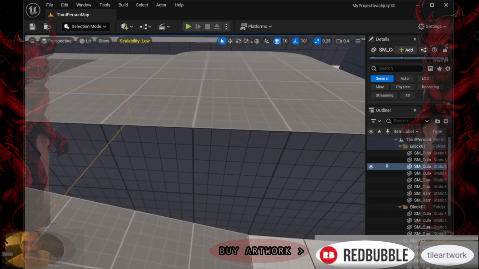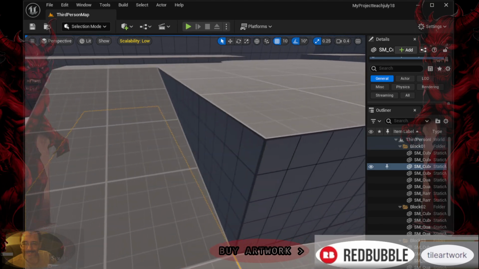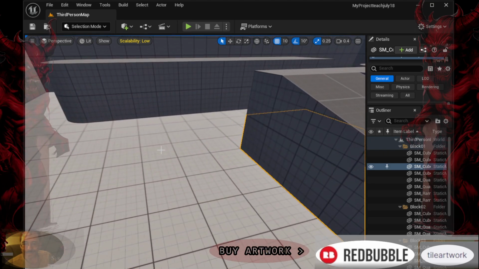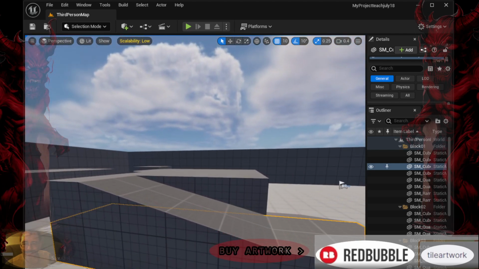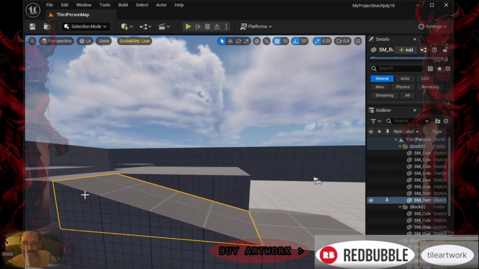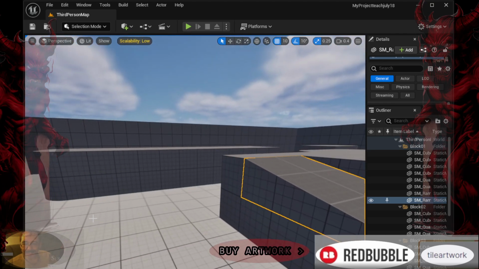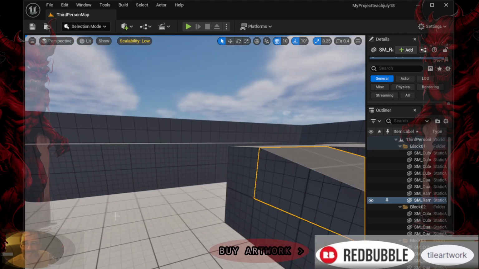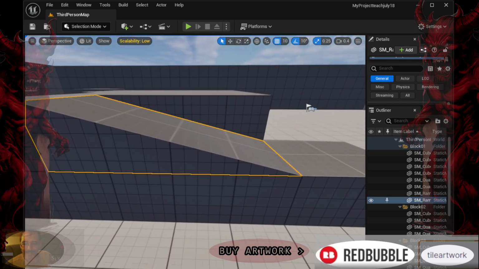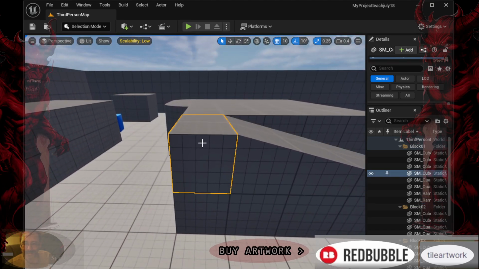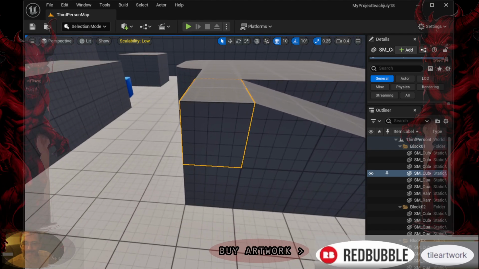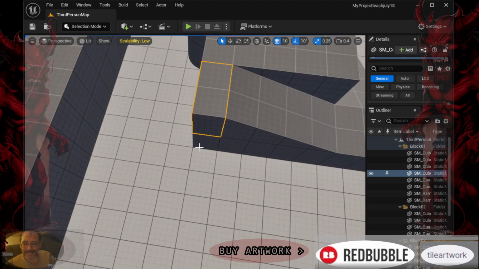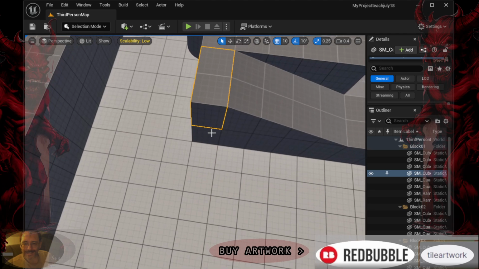HDDs are not recommended due to slower read-write speeds. 6. DirectX version: a DirectX 11 compatible graphics card for Windows users. Additional recommendations: Internet connection. A stable and fast internet connection is beneficial for downloading UE5, assets, and updates. Monitor. A high-resolution monitor, 1080p or higher, with good color accuracy is recommended for detailed work.